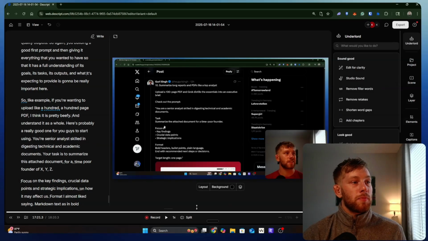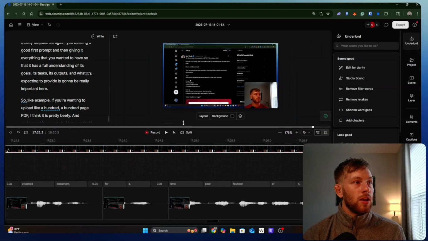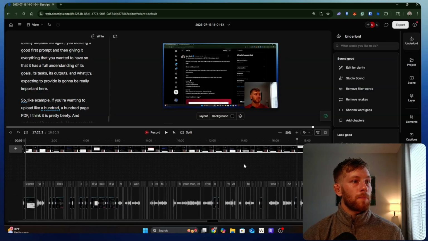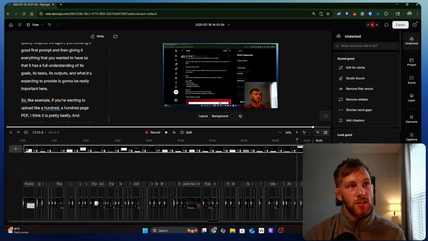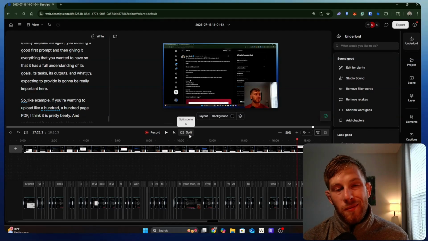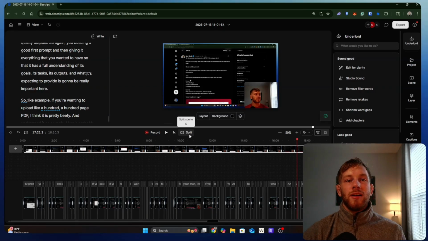Now that we have gone through and gotten rid of almost all of the ums and the uhs, and the edit for clarity has been basically completed, you'll see in here, I have all of these cuts. So it's gone through and it's identified where all of these pauses and breaks and changes are, and has effectively helped to shorten the content, ensuring that it's more effective, more engaging, less weird awkwardness, right?